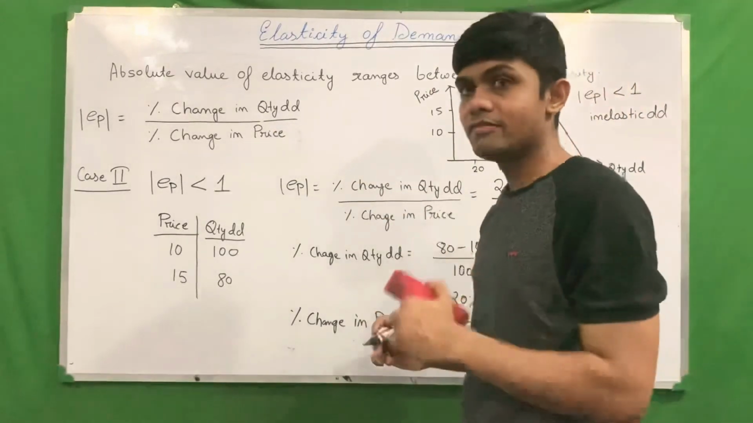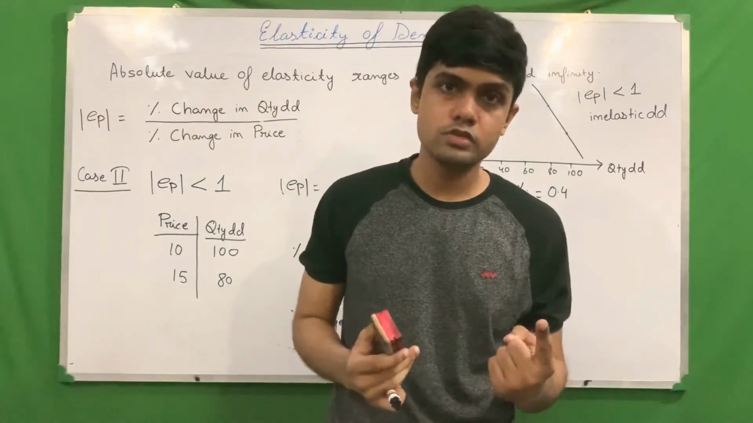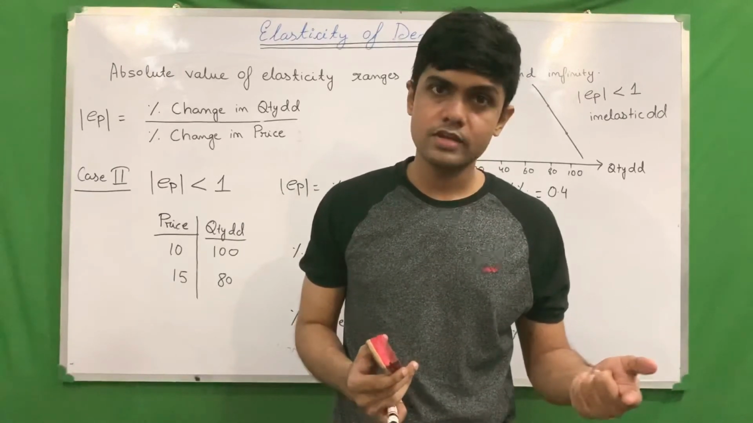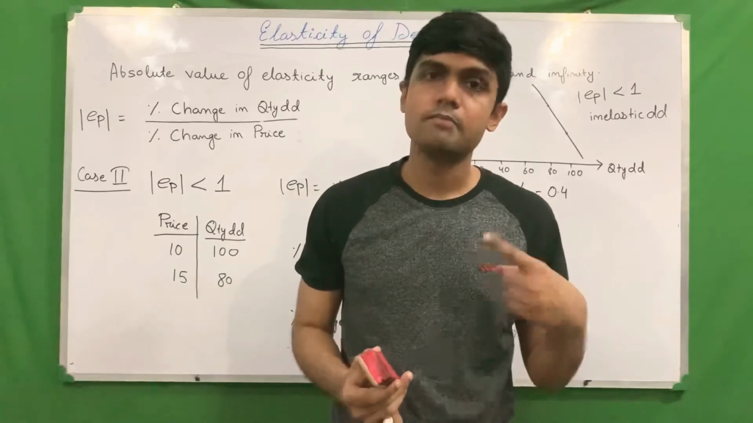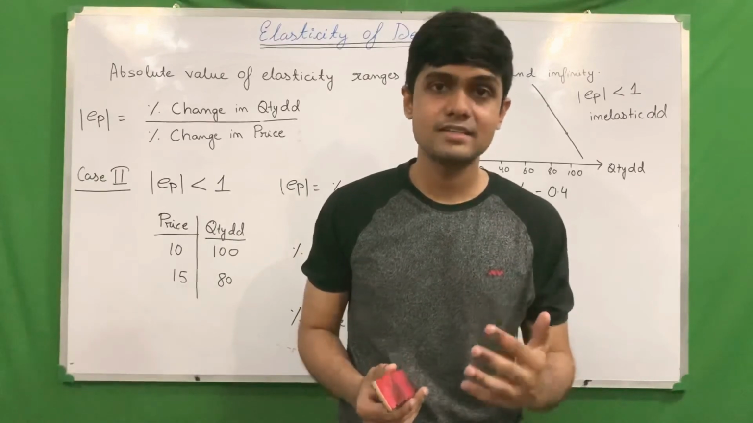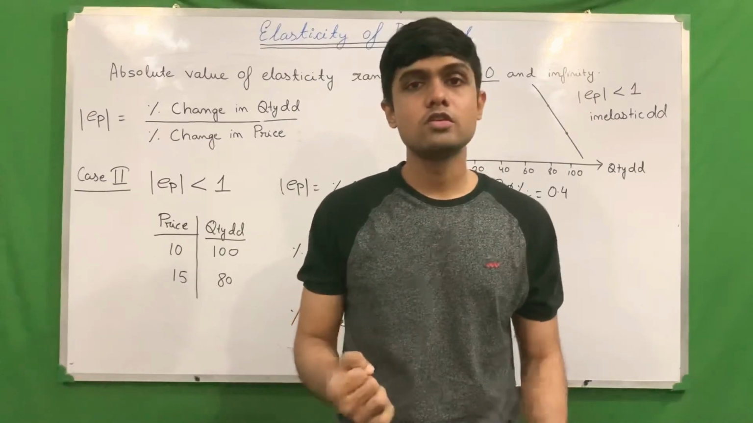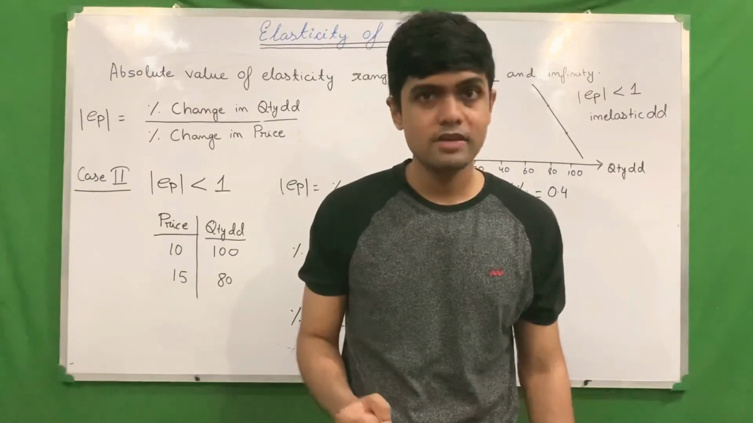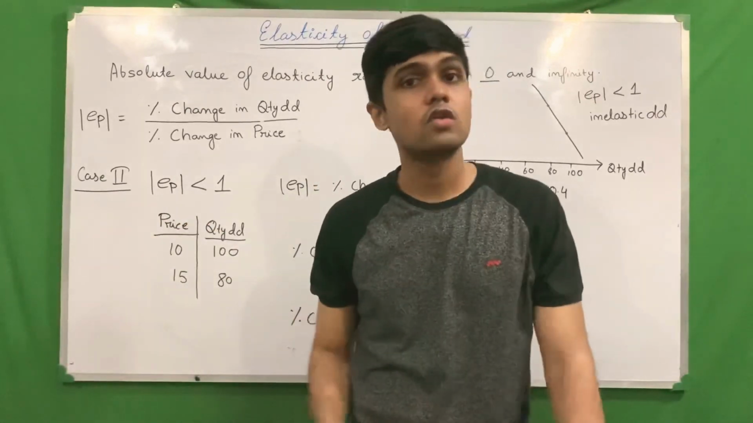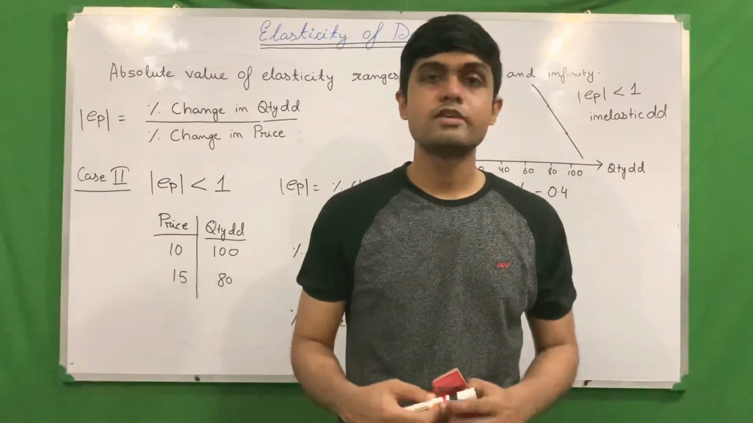So there are 5 degrees basically that you need to understand. One is EP equal to 0, one is EP less than 1, another is EP equal to 1, that is number 3, number 4 is EP more than 1, number 5 is EP equal to infinity. These are the 5 various degrees of price elasticity of demand. We have done only 2 up till now. One is EP equal to 0, which is called perfectly inelastic demand and it is fully vertical. Next we have done EP less than 1, which is called inelastic demand and it is very steep. Next video we will do EP equal to 1.